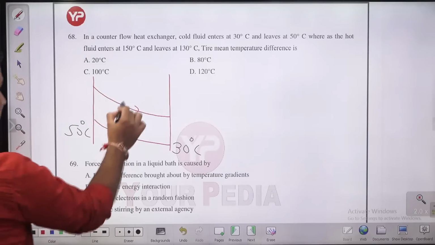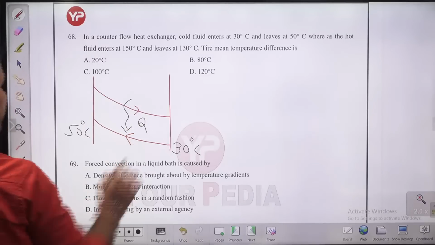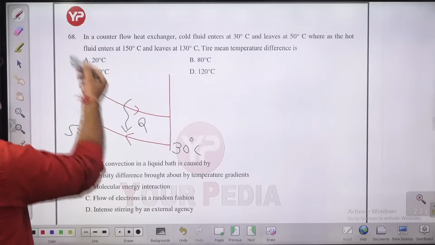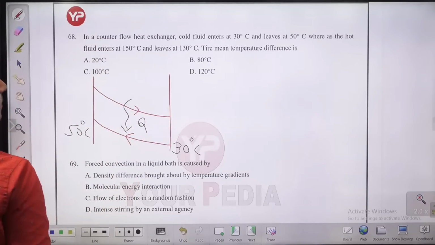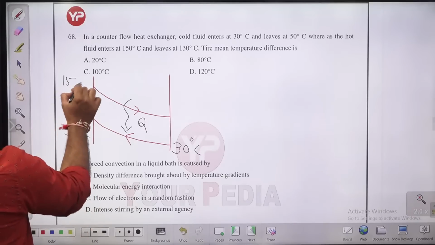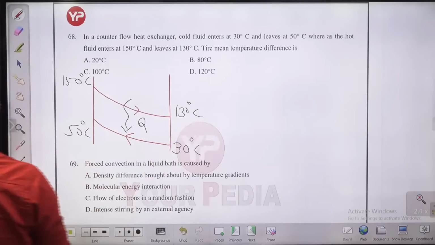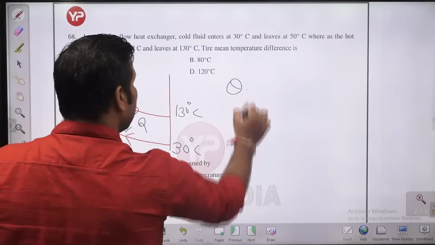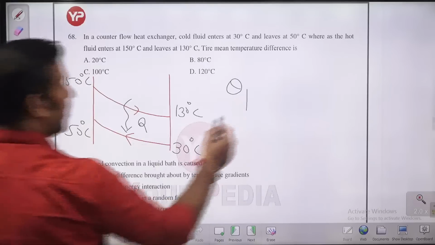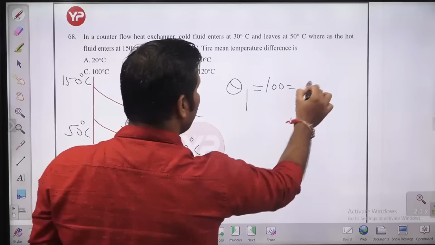Cold is the lower one because heat is going to transfer from hot to cold. This is the heat transfer. Definitely, the upper fluid will always be the hot fluid. Hot is entering at 150 and leaving at 130 degrees Celsius. So how much is theta 1, guys? Theta 1 is 150 minus 50, which is 100. How much is theta 2?